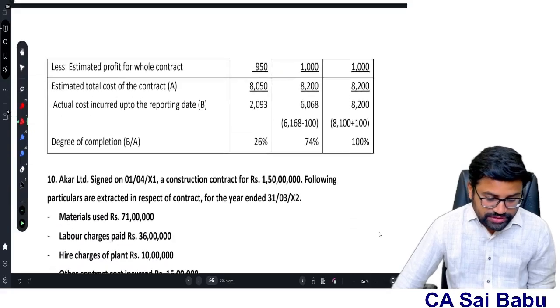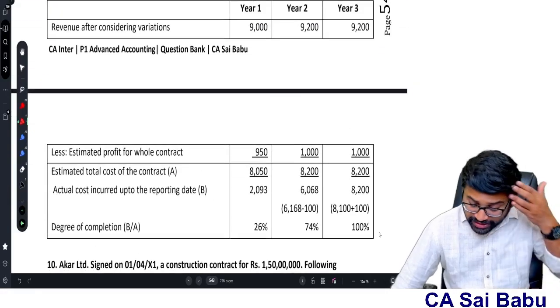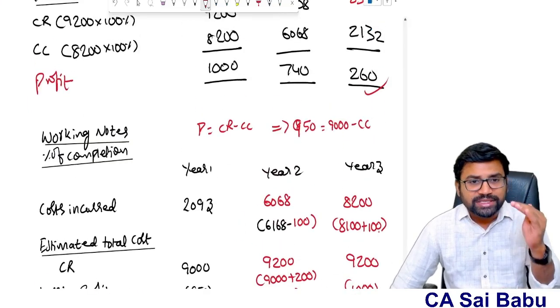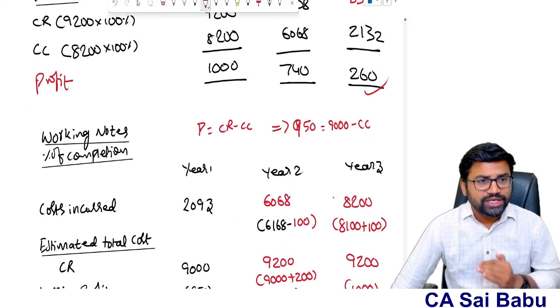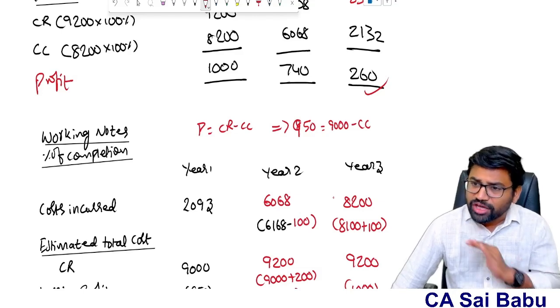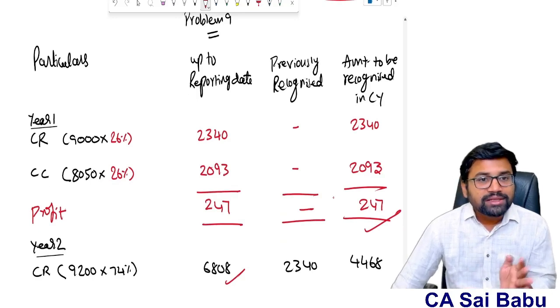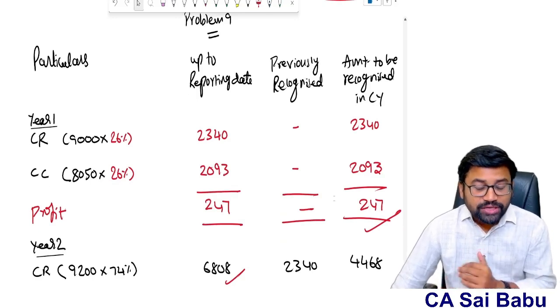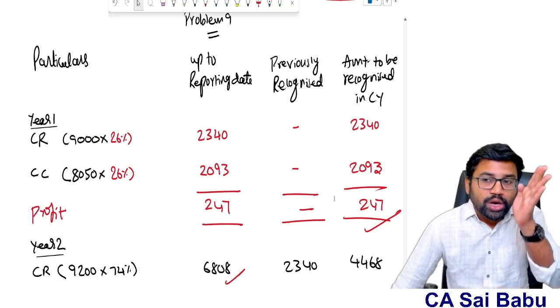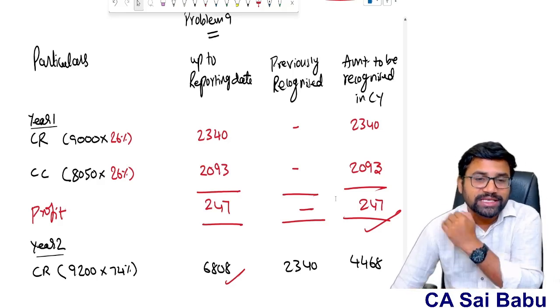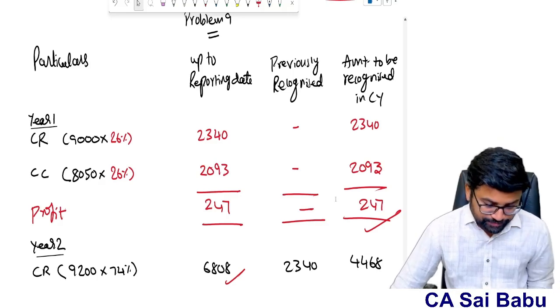They are also the same. So I have not deviated from the study material, but you make sure that you present it. If you want, you can present year by year also, year 1, year 2, year 3. They will give you absolute marks. You are not supposed to do only like this, but this is the easiest way because it will not take much time. What is the cumulative total, how much we already recognized, so what is to be recognized in the current year. So that is the concept here.